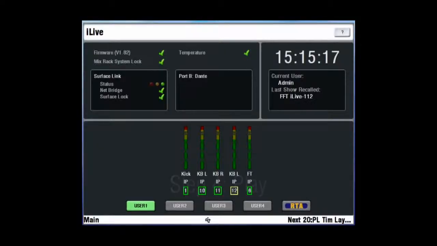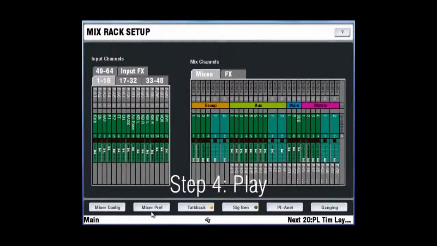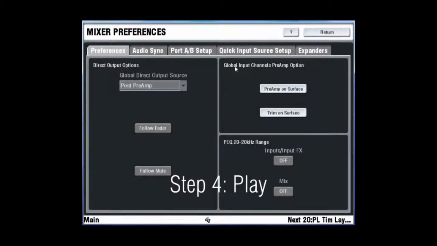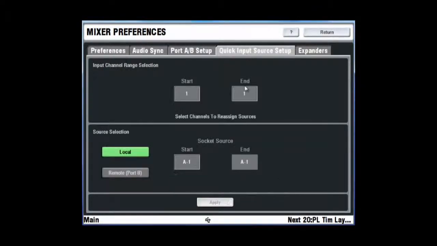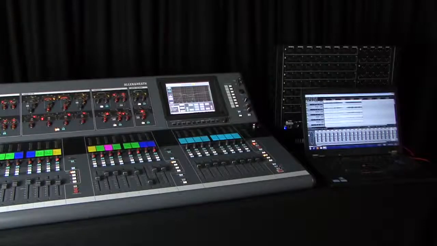To play back the recording into the iLive, enter the Quick Input Source Setup screen in the Mixrack Preferences menu. Select channels 1 to 32 and choose Remote Port B. Pressing Apply will instantaneously swap the source from all of the input channels from the physical XLR sockets to the Dante digital input. Hit play in your DAW and all the signals will be at the iLive inputs with exactly the same gain as they had when coming from the XLR sockets.